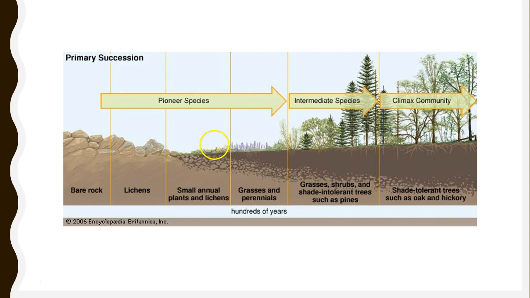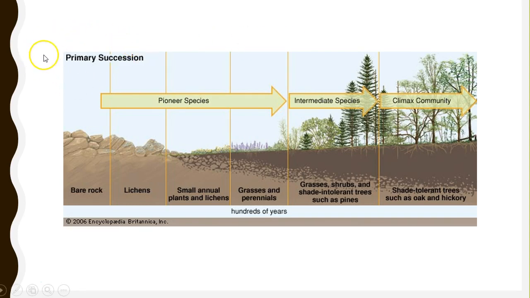And then after these pioneer species, you will see what's called intermediate species, which are grasses, shrubs, and shade-intolerant trees such as pines. And then finally, we end up with what's called a climax community. And this is pretty much how that ecosystem will stay, the type of plants that will be there going forward unless something else happens. All right?